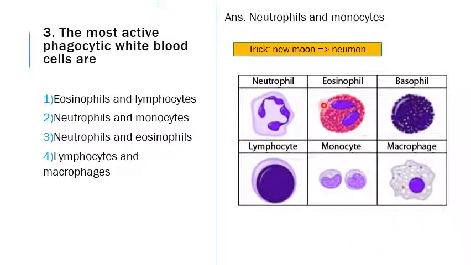So the trick to remember the most active white blood cell is the "nu", like neutrophils, which are the most phagocytic. We can remember that way: nu for neutrophils and mon for monocytes.